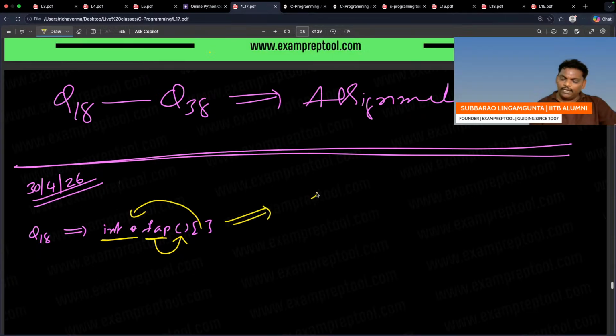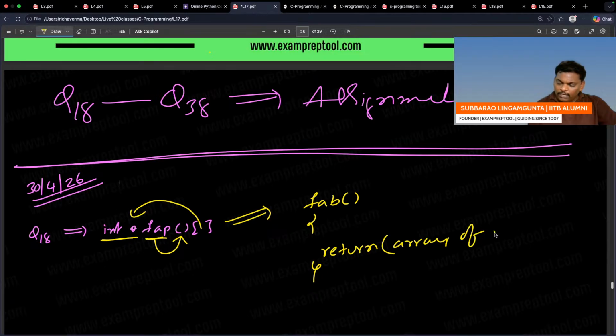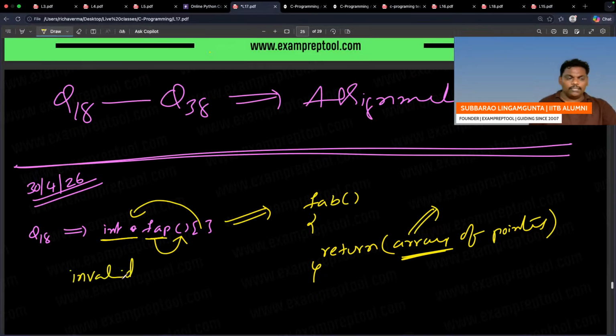We want to say indirectly, FAB is a function which finally returns an array of pointers. Array it is returning. It is not possible. You cannot return arrays. That is the reason it is invalid.